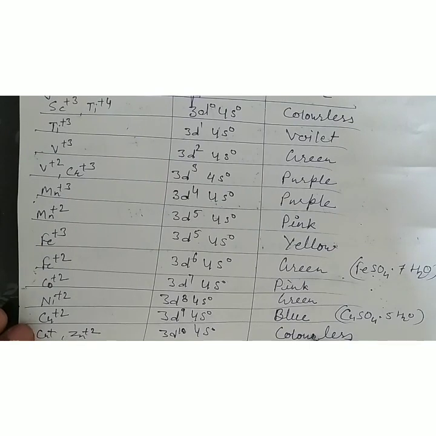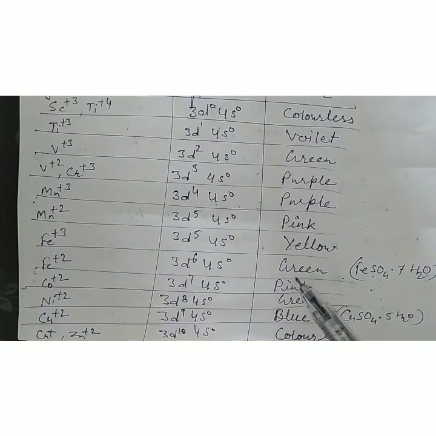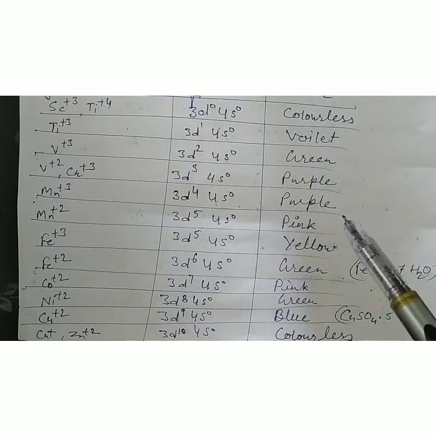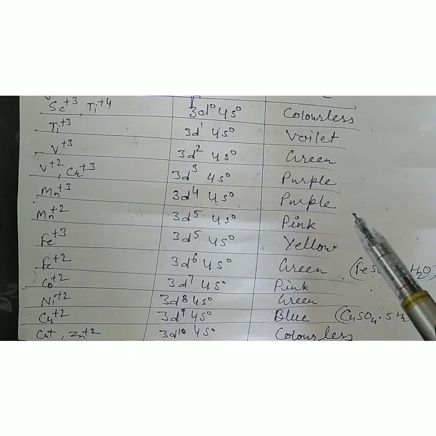So we can predict the color of a compound by whether unpaired electrons are present or not. Thus, the properties of the d block elements are completely discussed. Now, I think you have understood the content of d block elements.